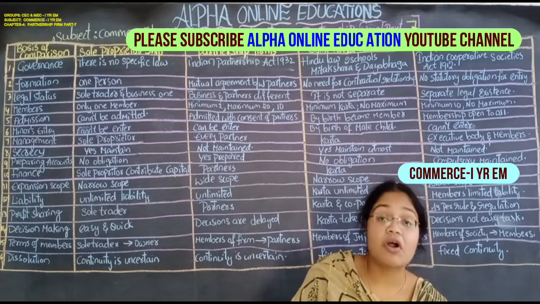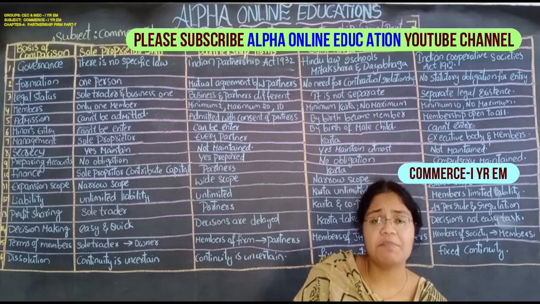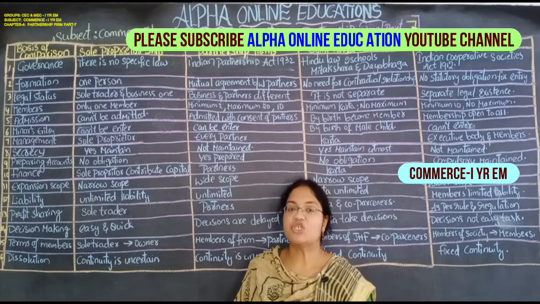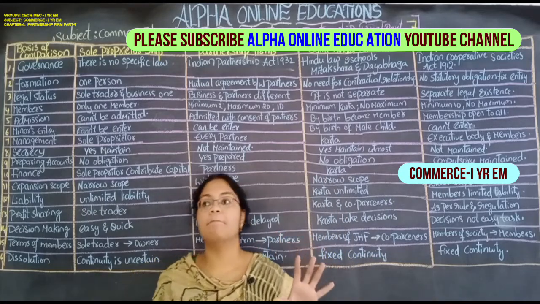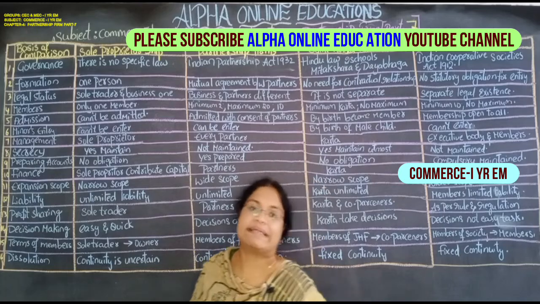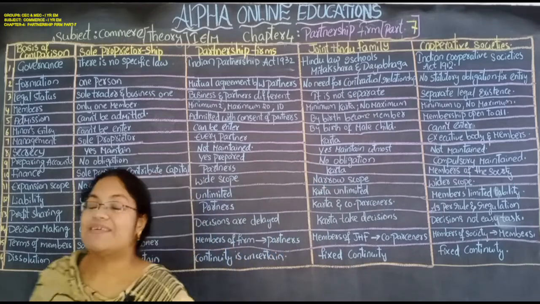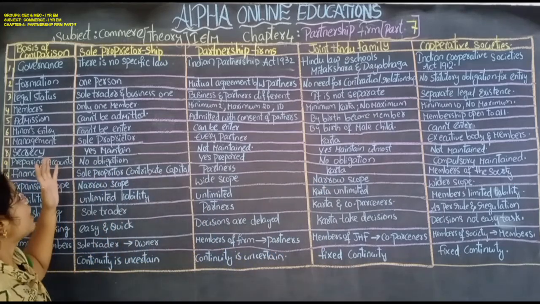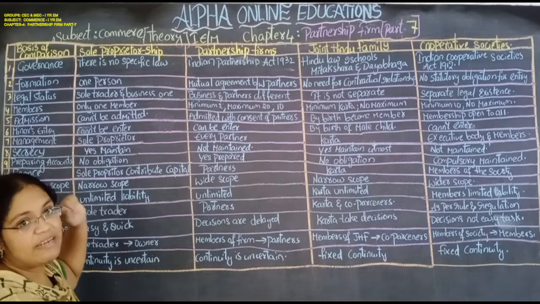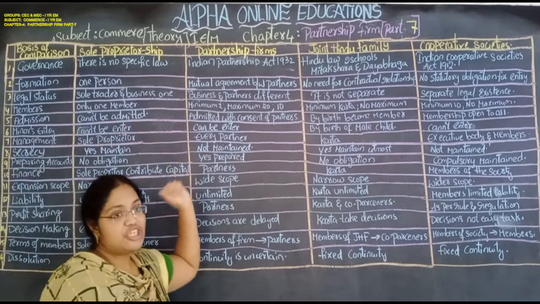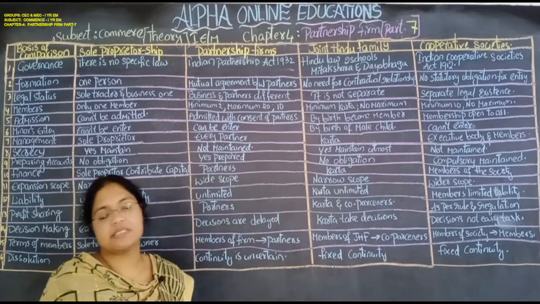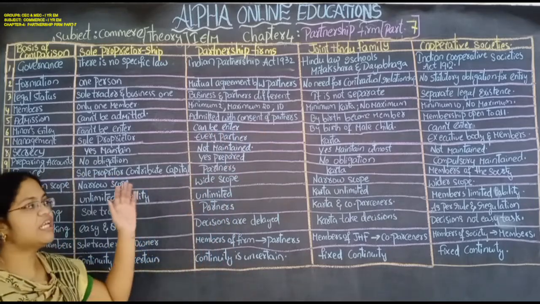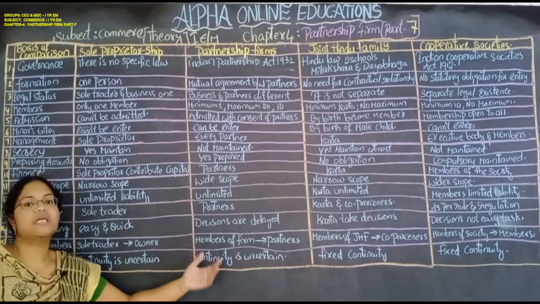And the chapter we are dealing with is the partnership form. In this chapter, this is the last session. In this session, we have to compare all the businesses at a time. Whatever the businesses are there, we have studied about the sole proprietorship and partnership and also joint Hindu family and cooperative societies. Now we are comparing each and every business with the other business.